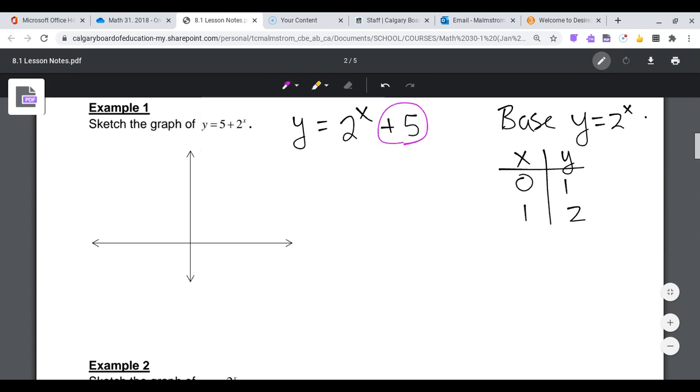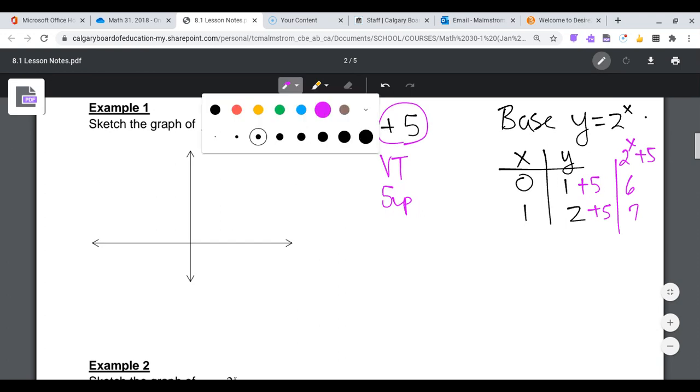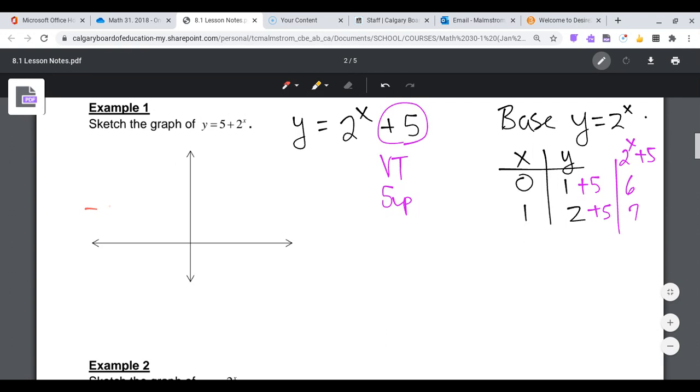So hopefully you remember from 30 that this is a vertical translation of 5 up. So really what I have to do is add 5 to the y value to find my new y. And that would also move my horizontal asymptote 5 units up. So make sure you put that on your graph.